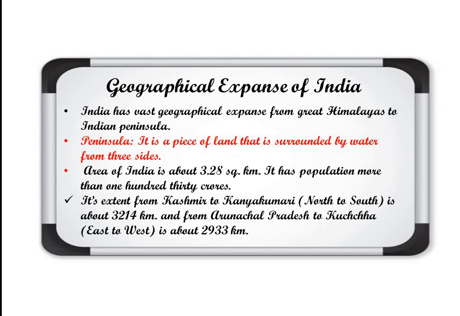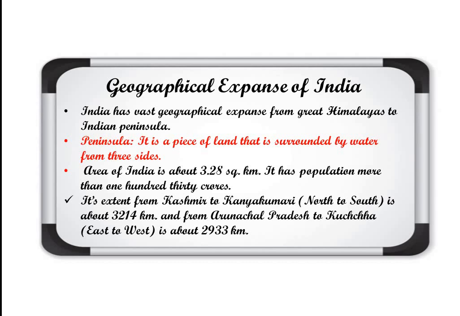Again I am telling that the northernmost part is Kashmir, and the southernmost is Kanyakumari. So that particular distance or area covered is 3214 kilometers. And from Arunachal Pradesh to Kutch, meaning from east to west, it is about 2933 kilometers. So this is the geographical expanse of India.